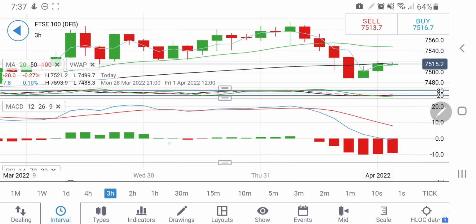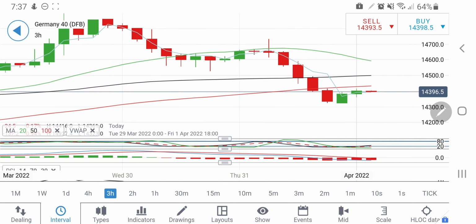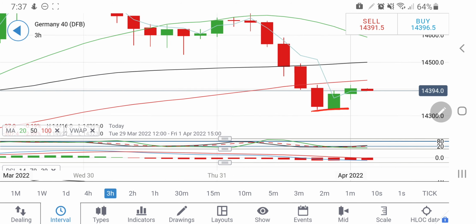Now let's have a look at Germany 40. Germany 40 has its support at 14300, which is a strong support. This is the 50 period and 100 period, and the 50 period moving average is stationed at around 14400. So beyond 14440, one can take a long entry for 14500, and then 14600 will come into picture.